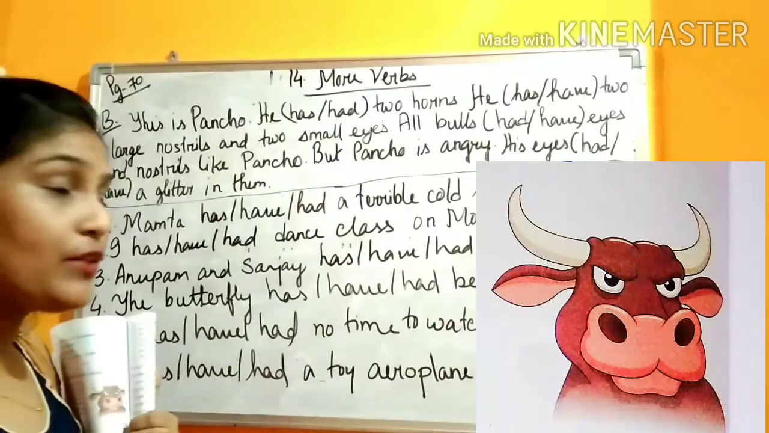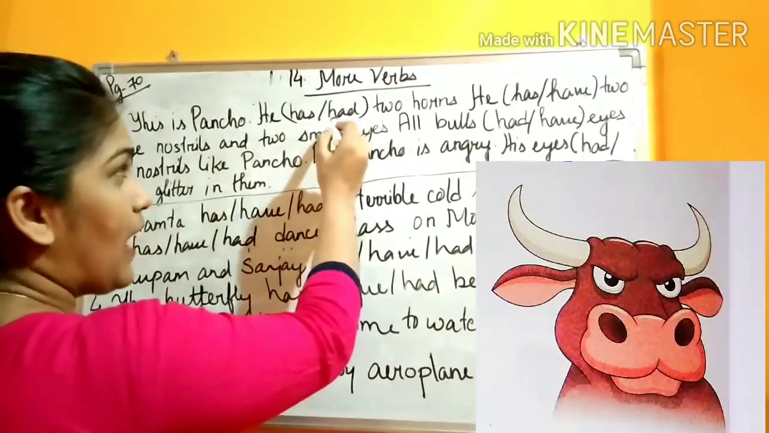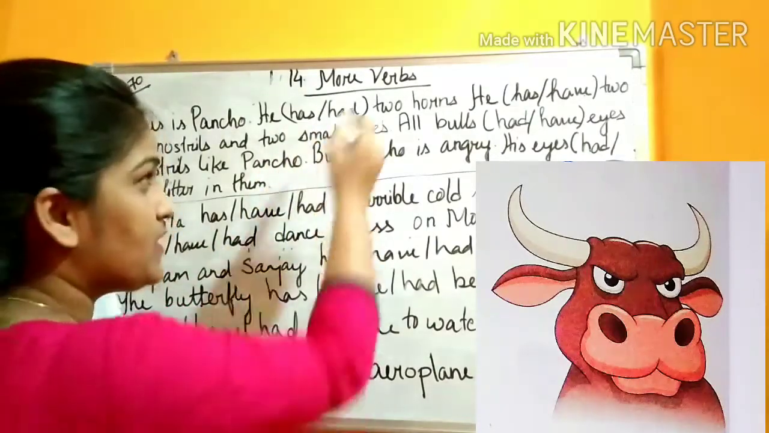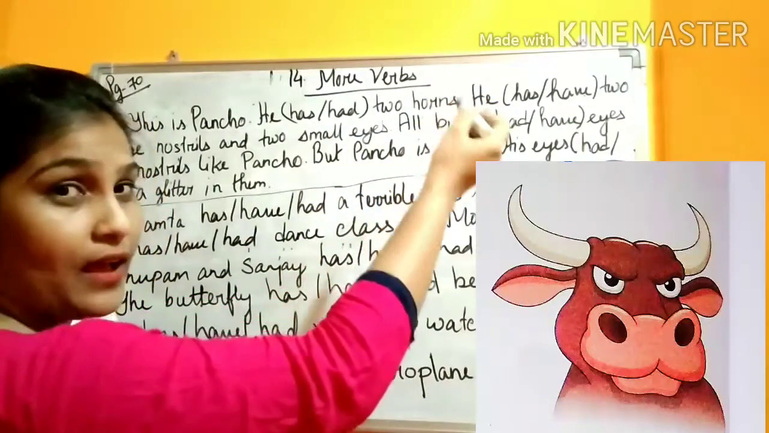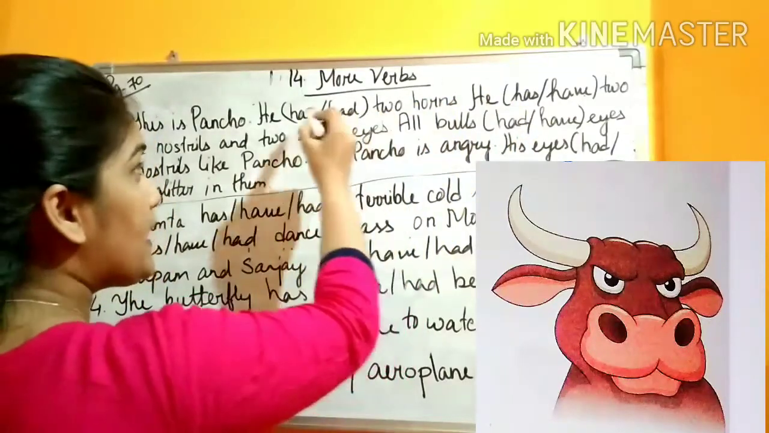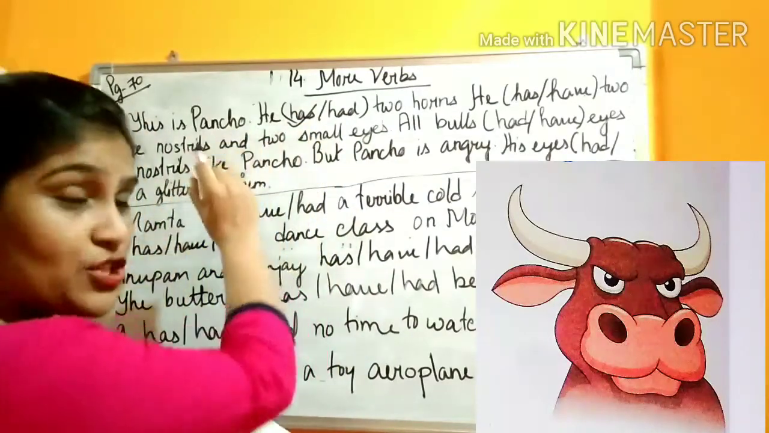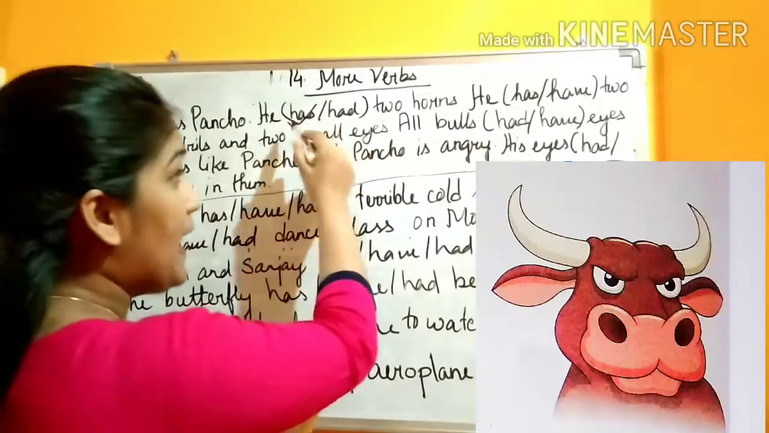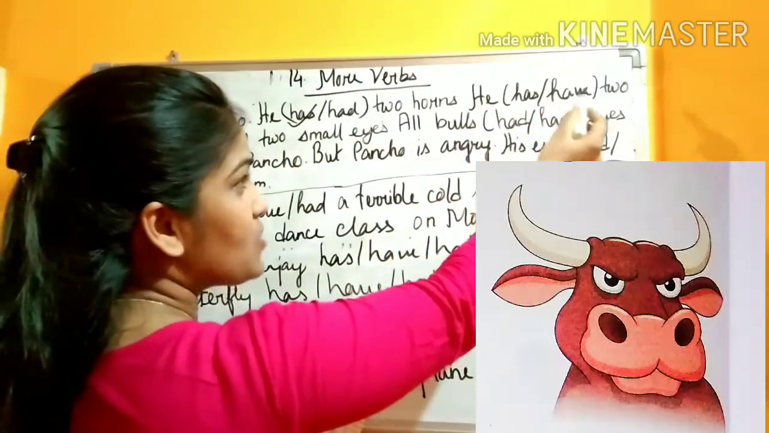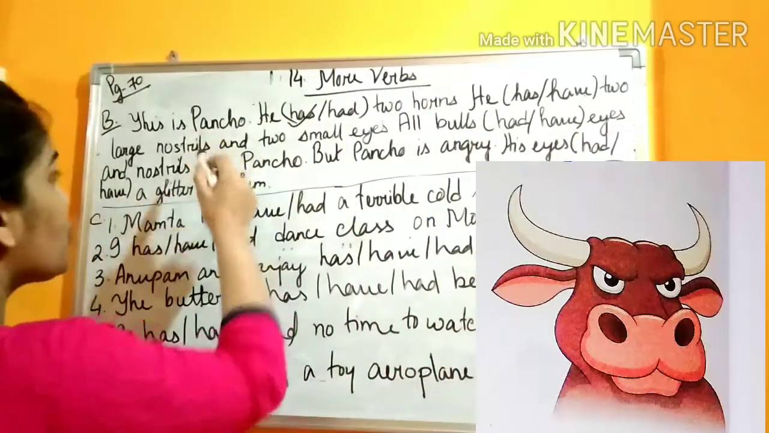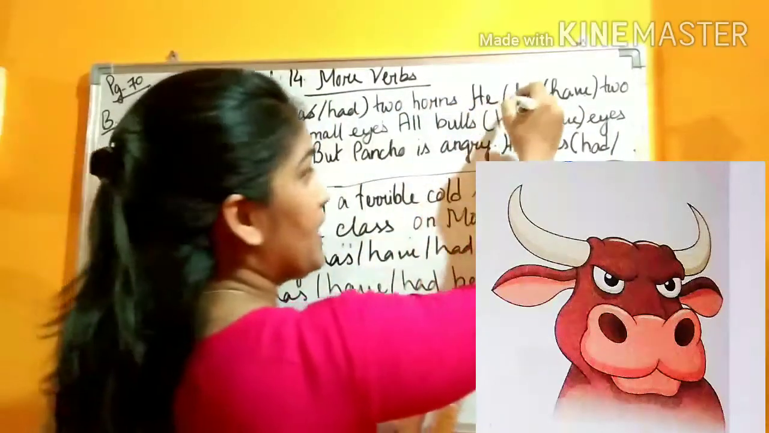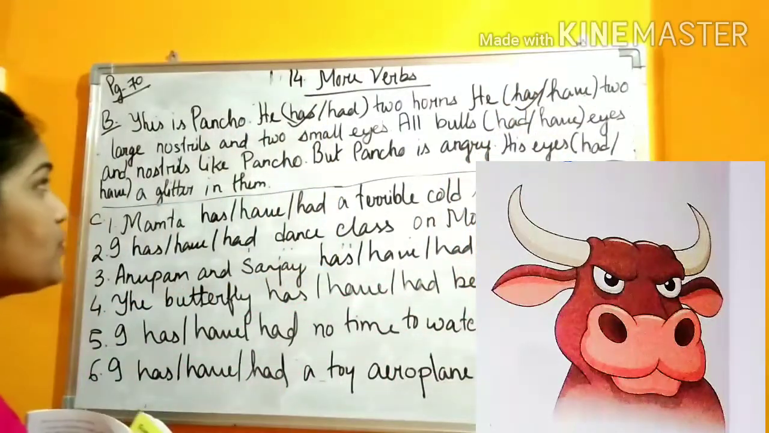He, with he what we use? Has or had. Had is used for what? Past. But it is not mentioned anywhere that it happened in the past. No, it has. Okay, it is the characteristic of what? Pancho. So it will be has. Next, he has or have 2 large nostrils. So it will also be has. With he we use has.